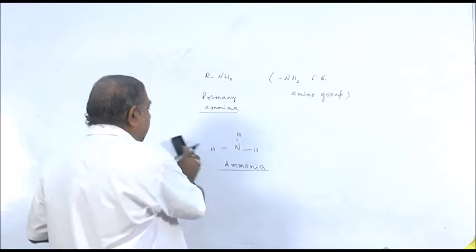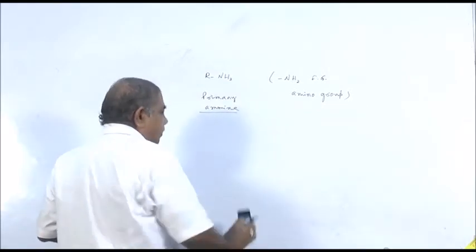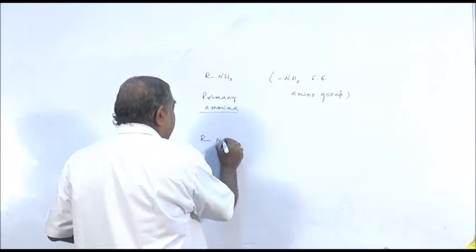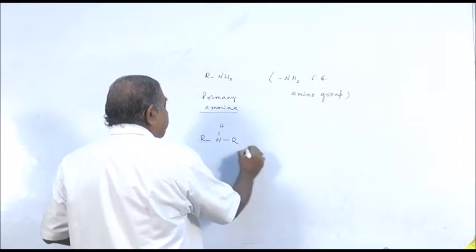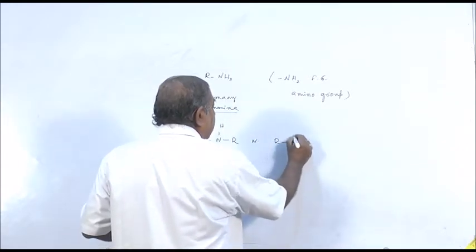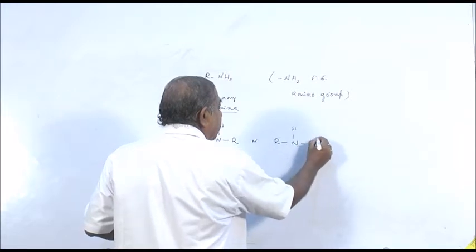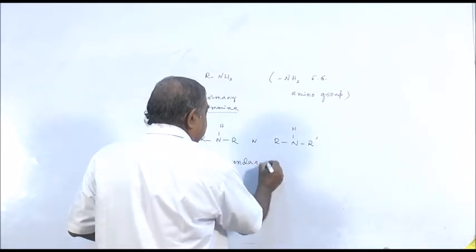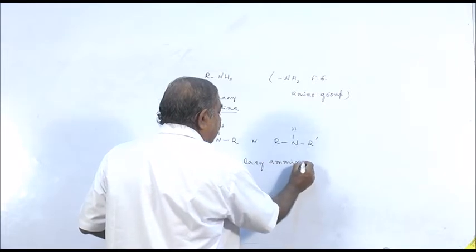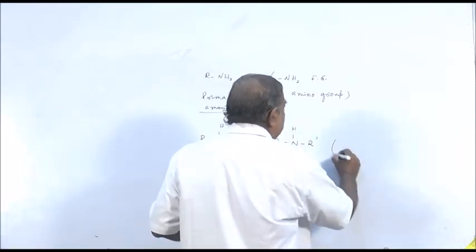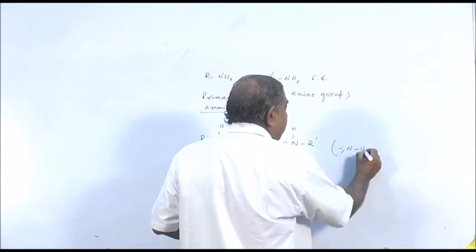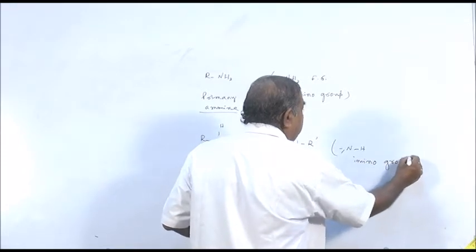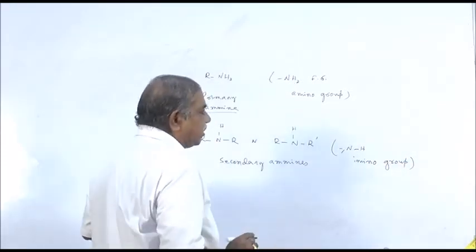When two of the hydrogen atoms are replaced by two alkyl groups, both the alkyl groups may be same or both the alkyl groups may be different. This gives what is called secondary amines. Here the functional group is NH, called imino group. Mark the difference of the spelling. There it is the amino group, here it is called imino group.